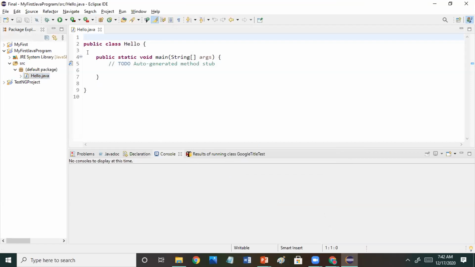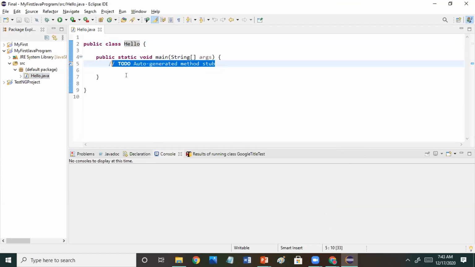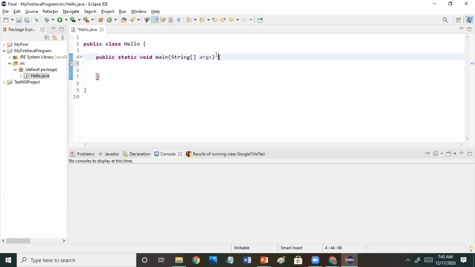So you'll get this. As I told you, it will be a public class by default, and the class name is Hello, which I have given. And there is one method, which is the main method. Inside the class, there is a main method, and in the method I'm going to write some code.